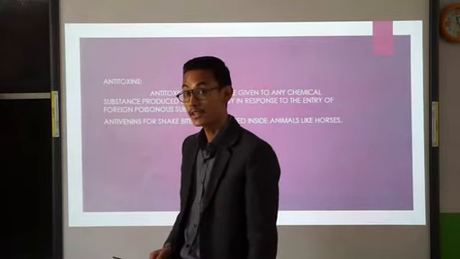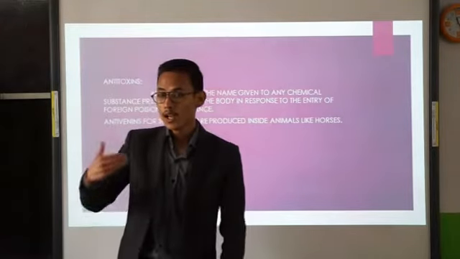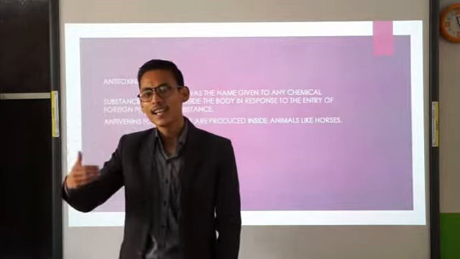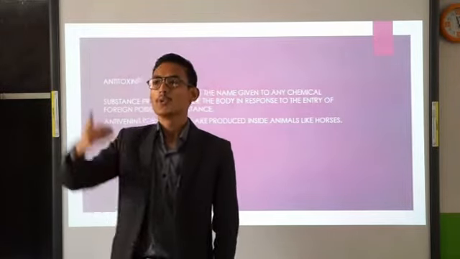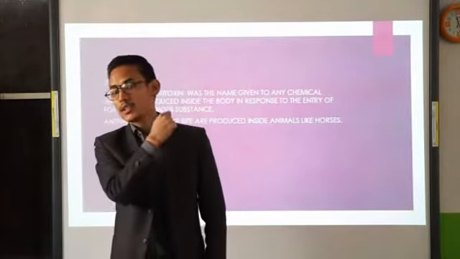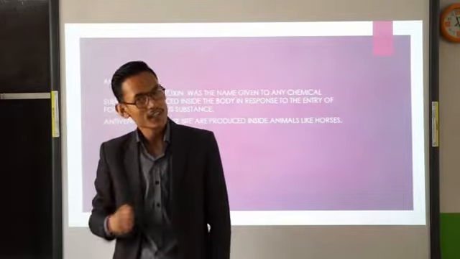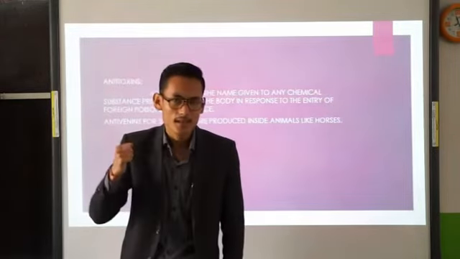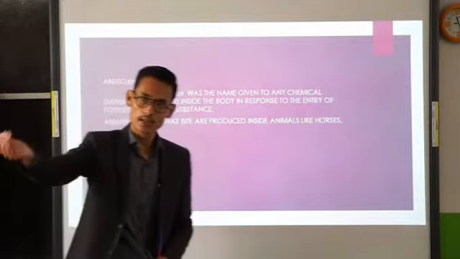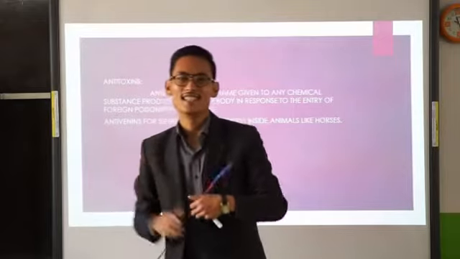Remember the passive immunization or passive immunity. In passive immunity, we administer the ready-made antibody which are produced in other animals. For example, in case of snake bite, we take antivenom, or antivenin. Those antivenom or antivenin are produced in horses, and we take those antivenom. So an example of passive immunity.